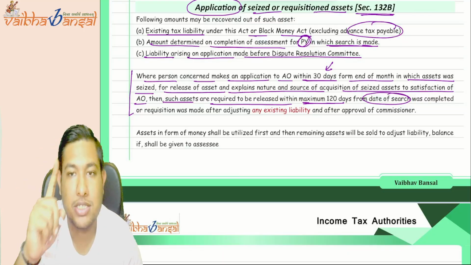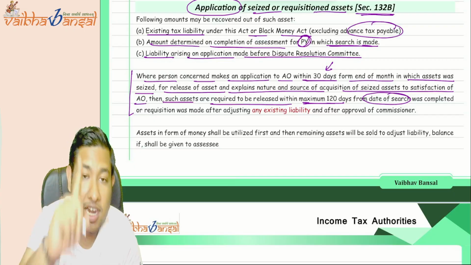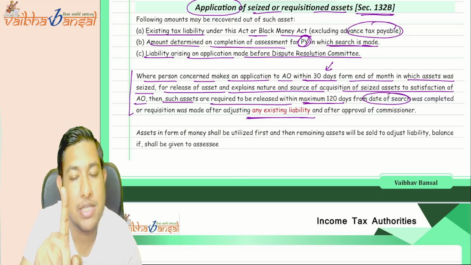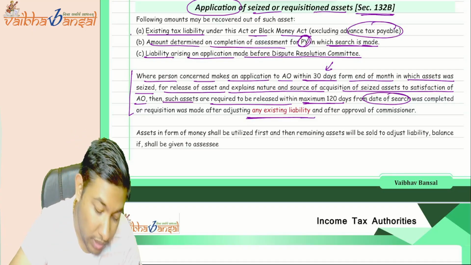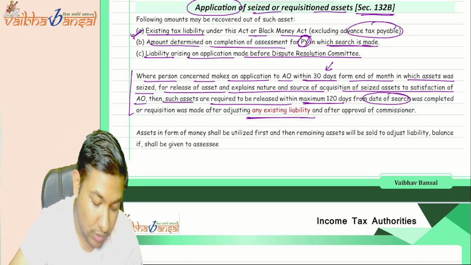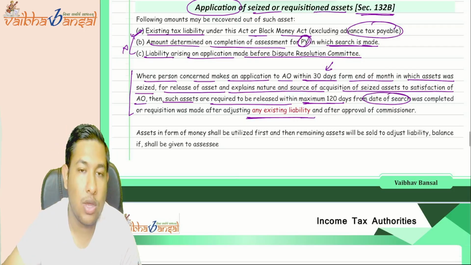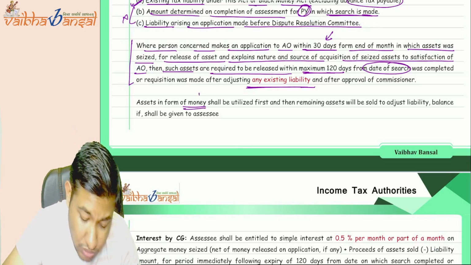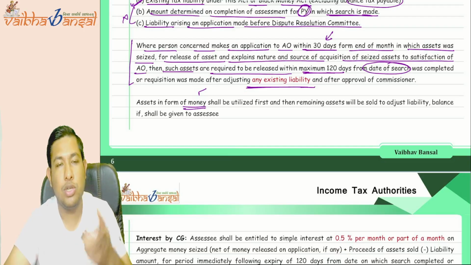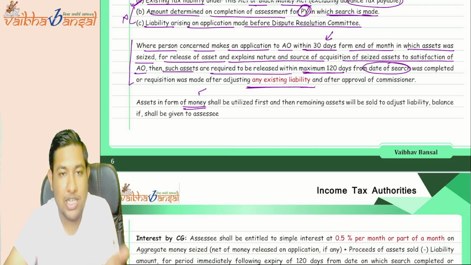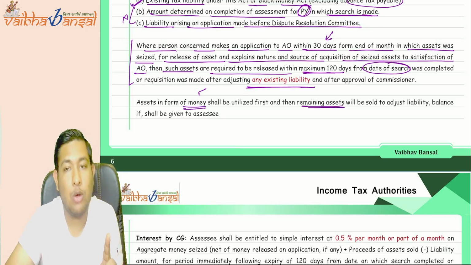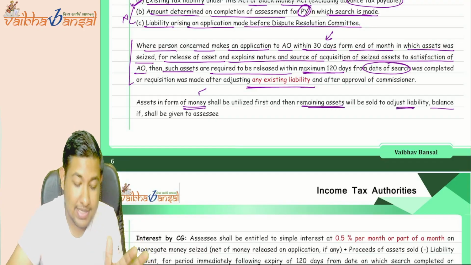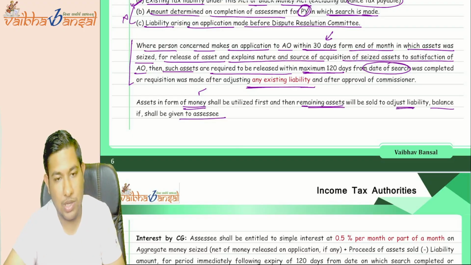From the date of search, the 120 days can be seen, and in that particular case, only the existing liability can be set off and no other liability can be set off. Okay, only the existing liability can be set off. These two liabilities cannot be set off in this particular case. If we get the money, we first use the money to recover our tax liability. If there is a shortfall, then we will sell the remaining assets and adjust the liability. If there is any balance left, then it should be given to the assessee.